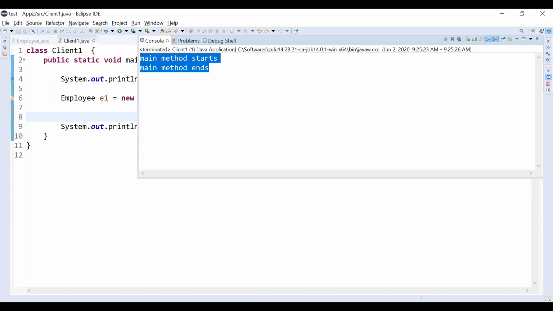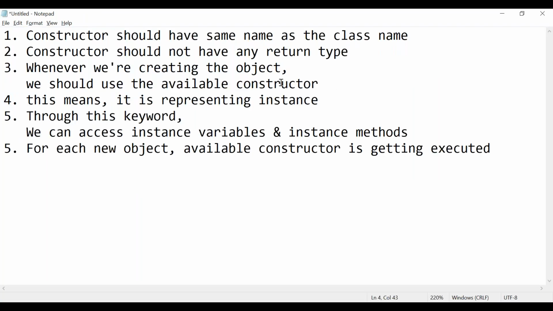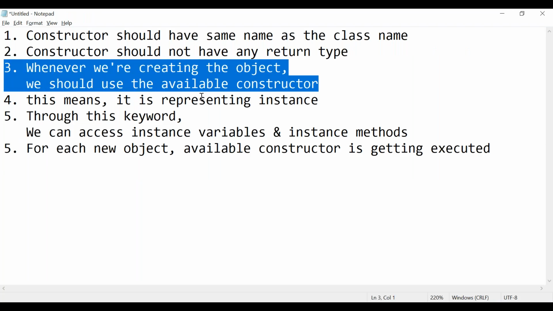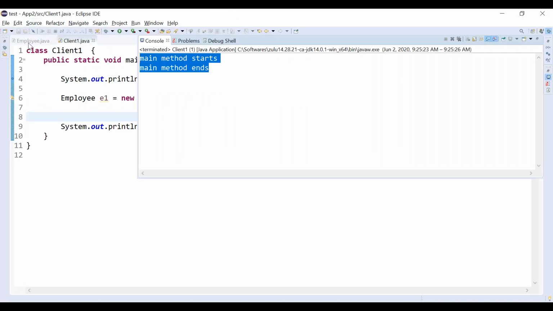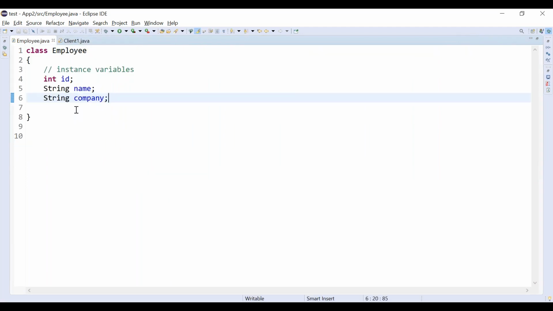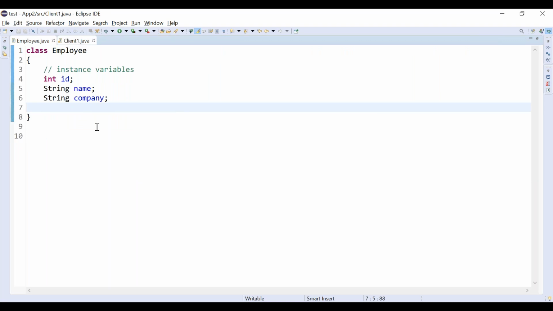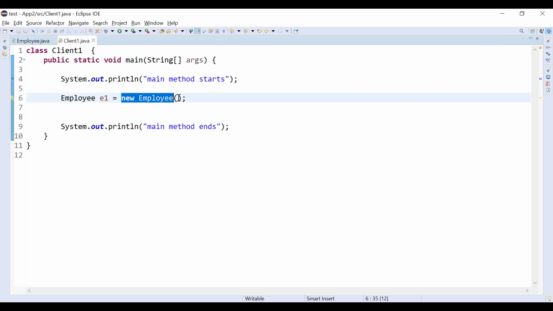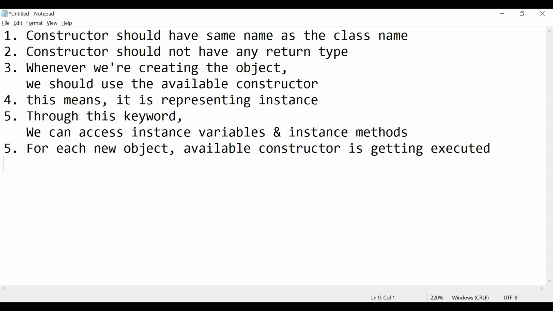There is no compile time error, but what point have we seen? Whenever we are creating an object, we should use an available constructor. But inside the Employee class, we did not keep any constructor. You will be having a question. Here no constructors are available. How are we creating it using the no arg constructor, right? So the rule is, if we don't define any constructors,